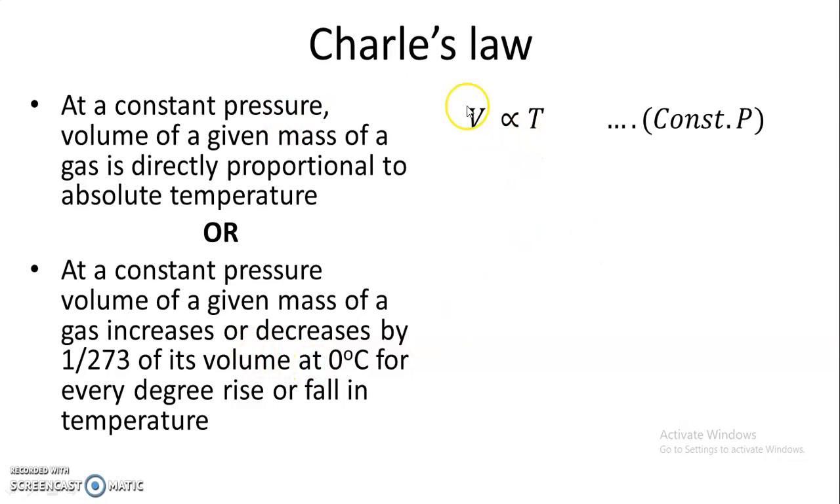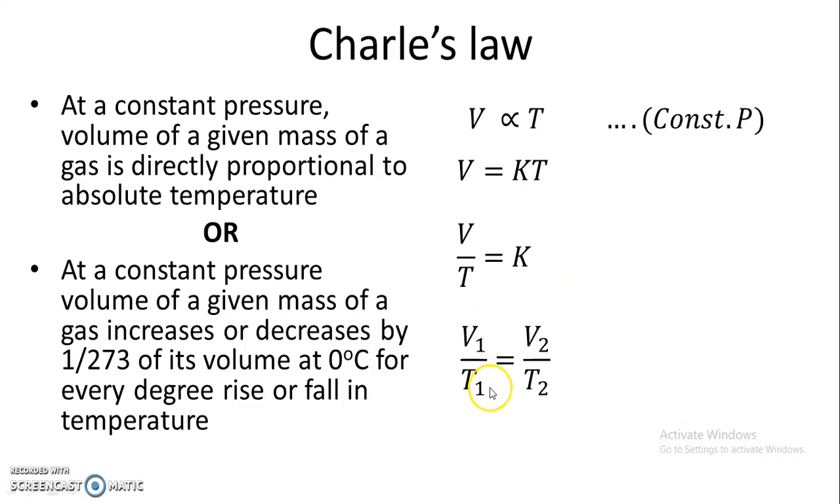It means according to Charles' law, volume is directly proportional to absolute temperature at constant pressure, or volume is equal to K into T, where K is a proportionality constant, or we can write V upon T is equal to K, that is, the ratio of volume and absolute temperature remains constant. Or for two different pressures, we can write V1 upon T1 equal to V2 upon T2.